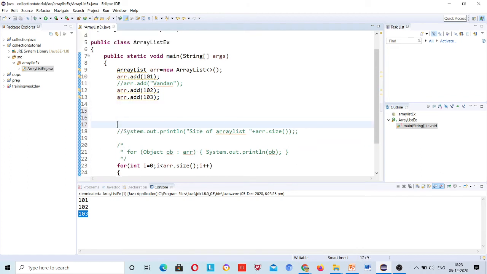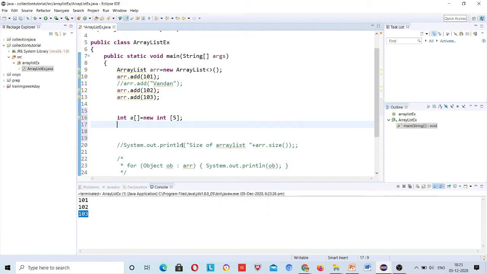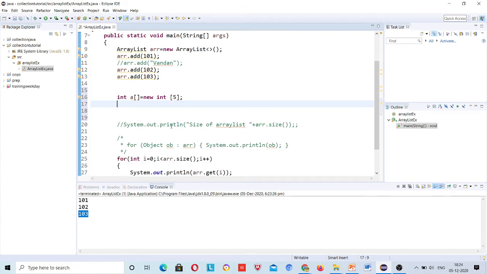See, I will compare it to an array. int array a is equal to new int 5. Suppose I have to get the second index value. So how was I doing it in the array? a of 1, because 0 was first and 1 was the second index, right?